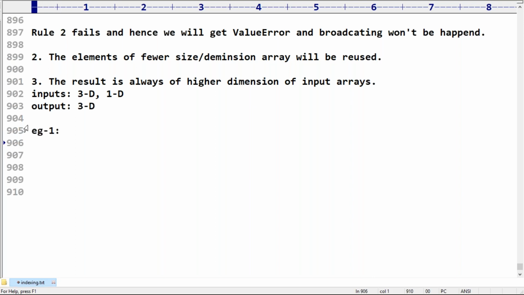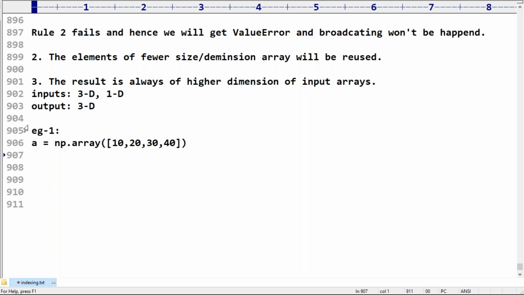Example 1. It is always recommended to have diagrams so that we can understand very easily. My first example, you can take any example, no problem. Now my requirement is A is equal to np.array of 10, 20, 30, 40. A is equal to np.array of 10 20 30 40.